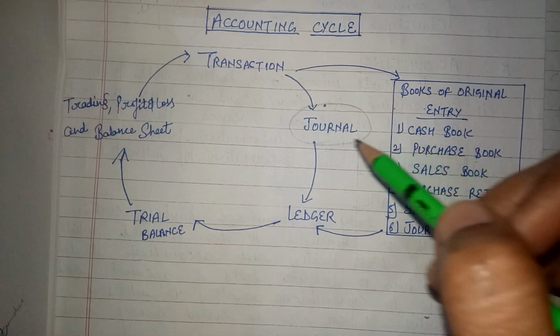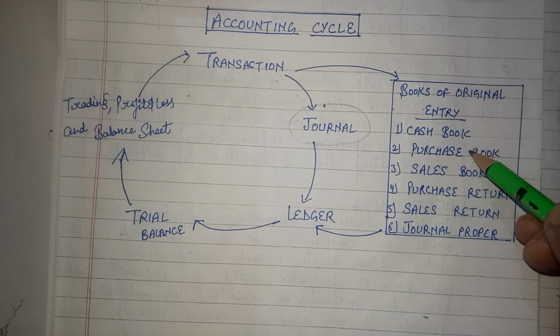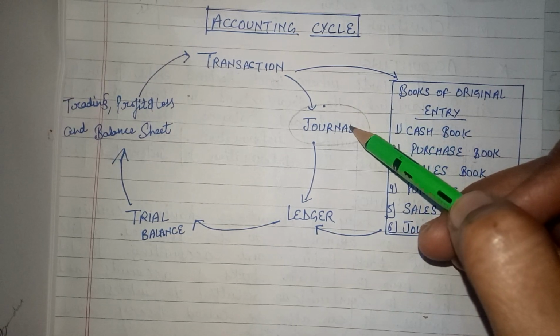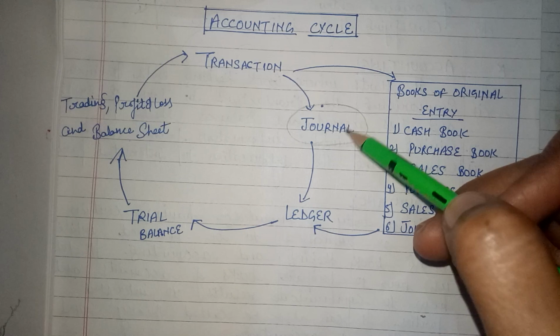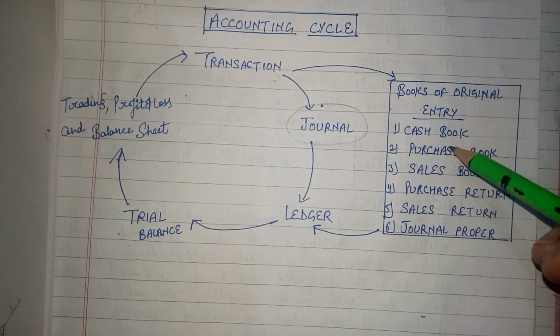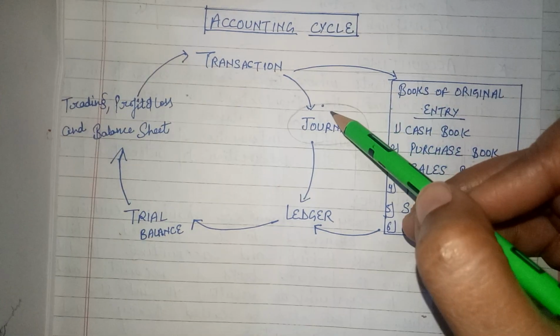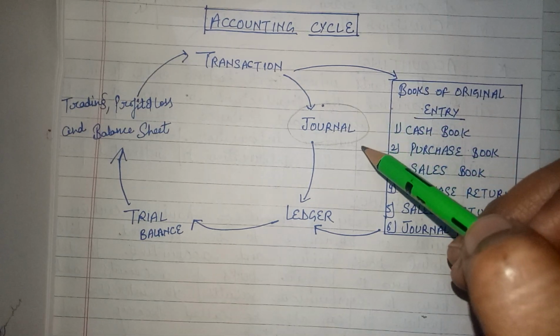Clear? Transactions are first of all recorded in the journal or books of original entry. If the size of the business is small, then we first record in the journal. If the size of the business is large, then transactions are first of all recorded in books of original entry. Clear? After the journal or books of original entry, transactions are classified.